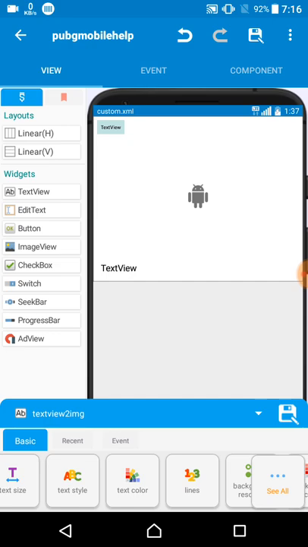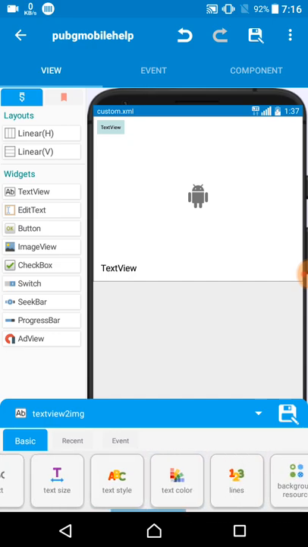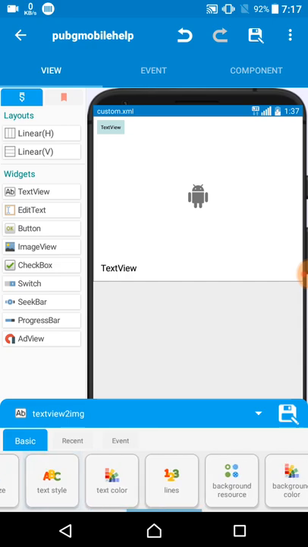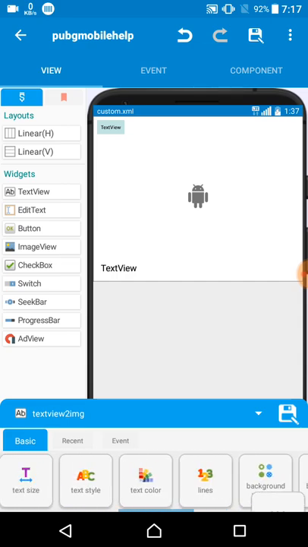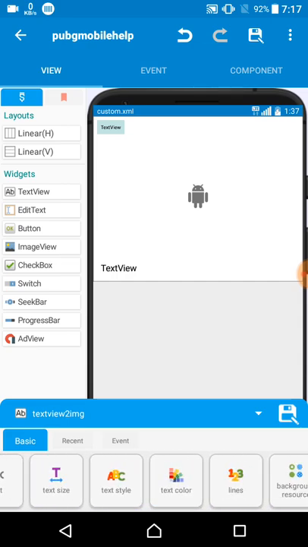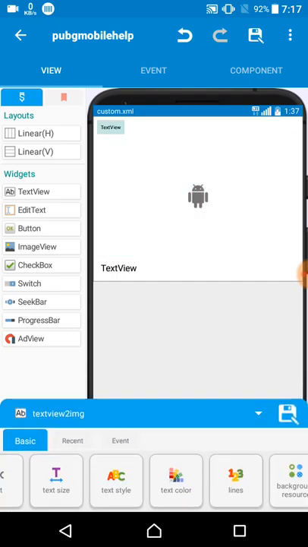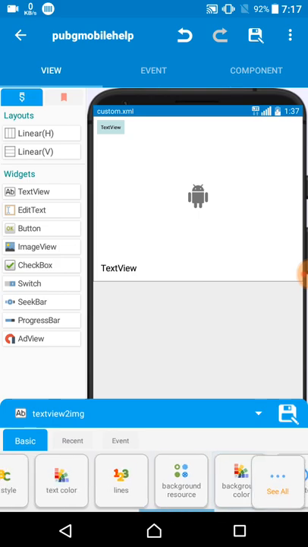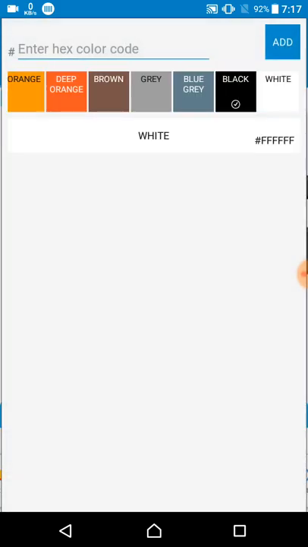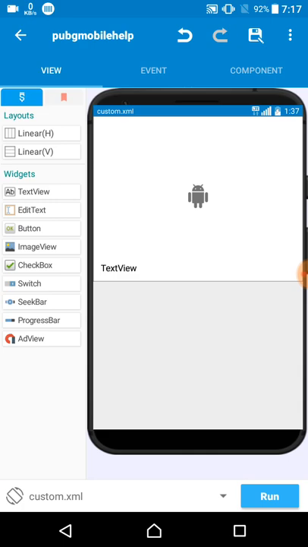Now you have a question: why did I change the color of the text view 2? Because the user does not need to see the Firebase Storage image picture link. So I just remove it from view. But if you set the text view 2 to gone in your custom list view, it will not work, and the data will not be collected. So I just change the background or the text color. I just change the text color and give it white. Now it is visible, but the user can't see the text.